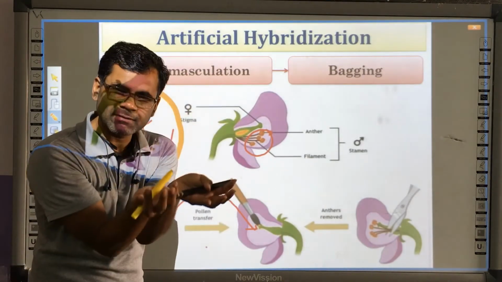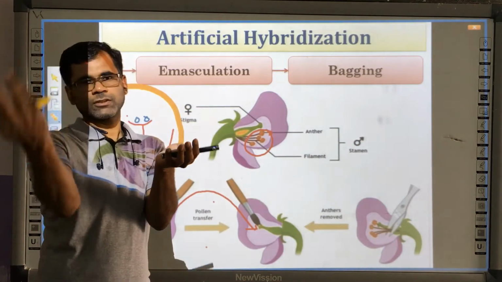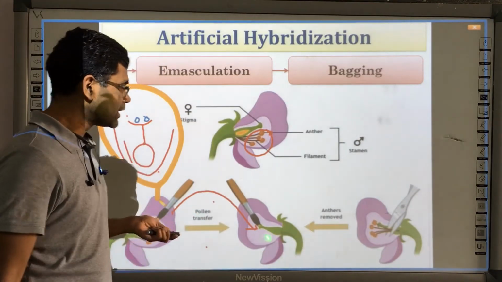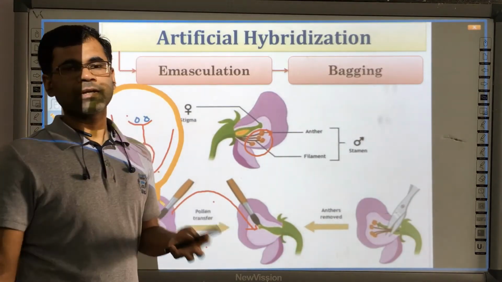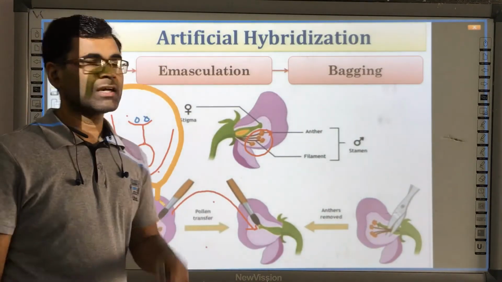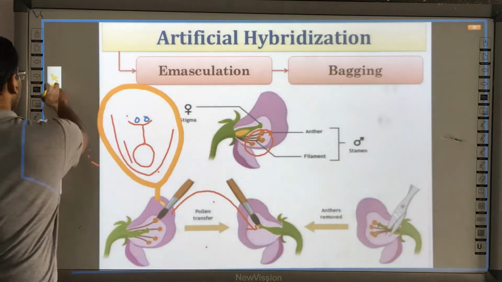We are simply covering the flower with a polythene bag so that further pollination could not take place. And whatever desired character we want to inculcate, that character could be inculcated in the system. So that is called artificial hybridization. Okay.